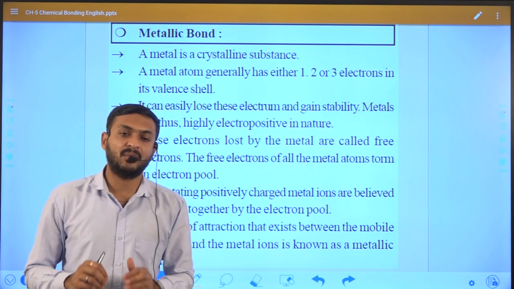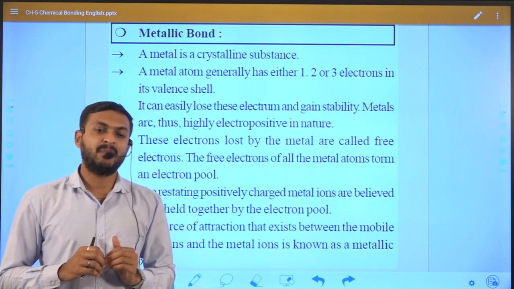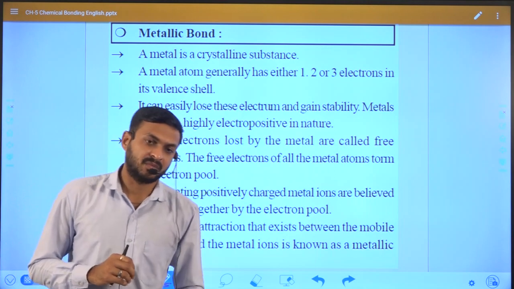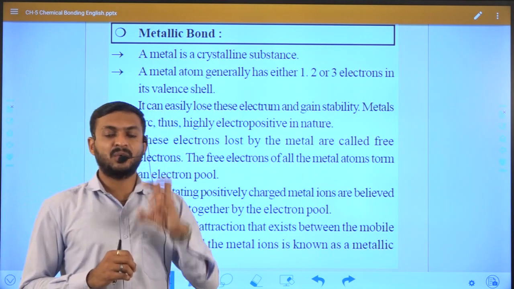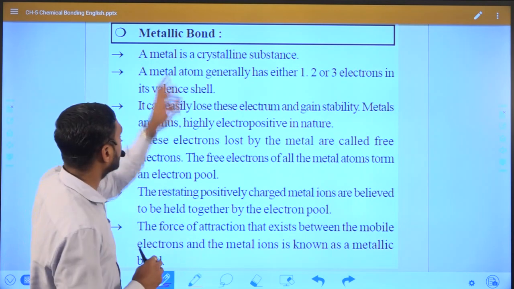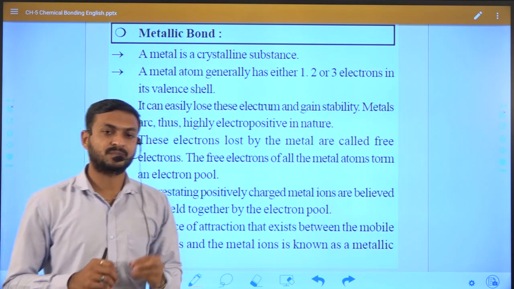So we can say that a metal can lose 1 electron, or either 2 or 3. These are the two reasons responsible for the formation of metallic bond.